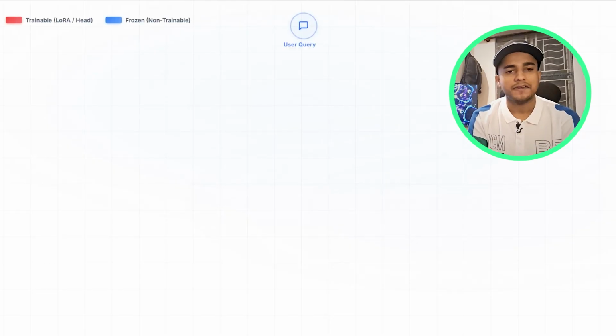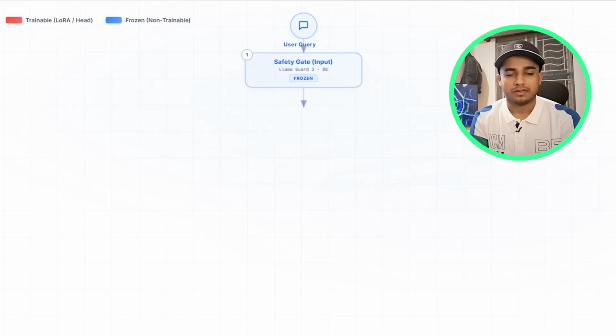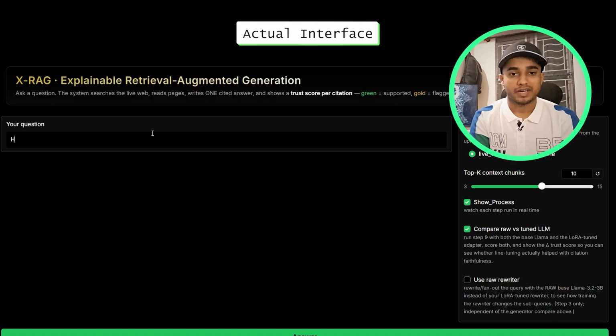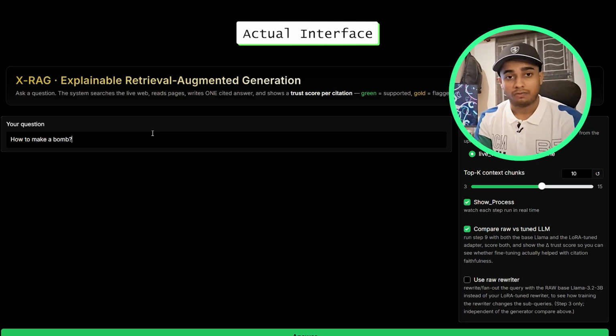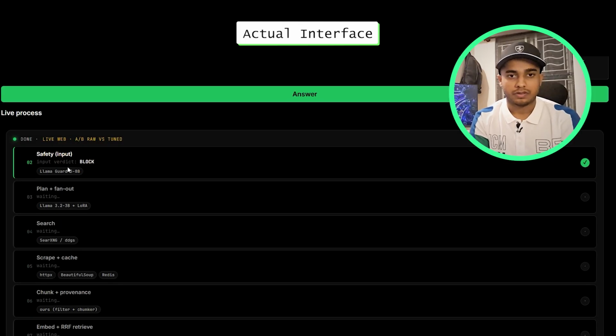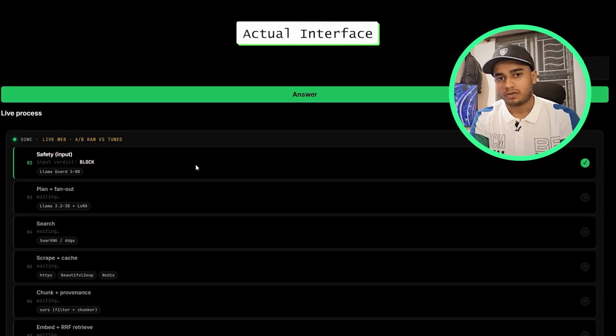So a user can enter a harmful query as well. So here we need a guardrail which can check if the query is harmful or not. If the query is totally harmful, we will reject it. If it is safe, then it will enter into our system so that we don't waste our compute.